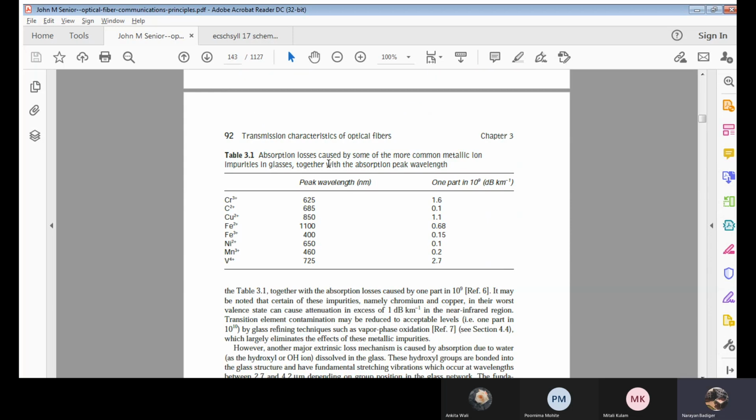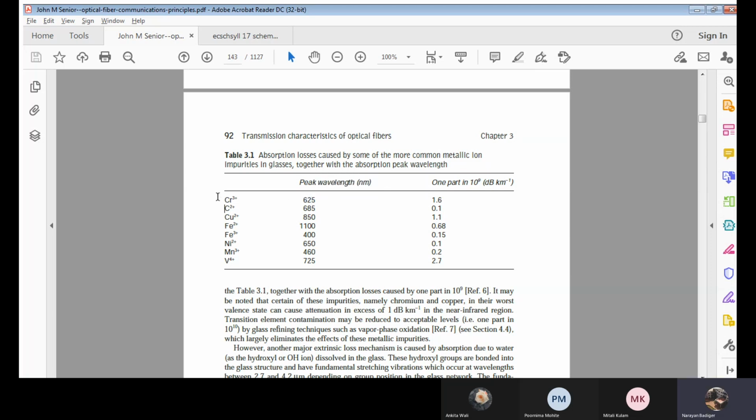Now we have some elements or metals, each with its own peak wavelength. This peak wavelength tells you the absorption, meaning at this wavelength they are going to absorb. For example, for the 625 nanometer peak, it is going to absorb.